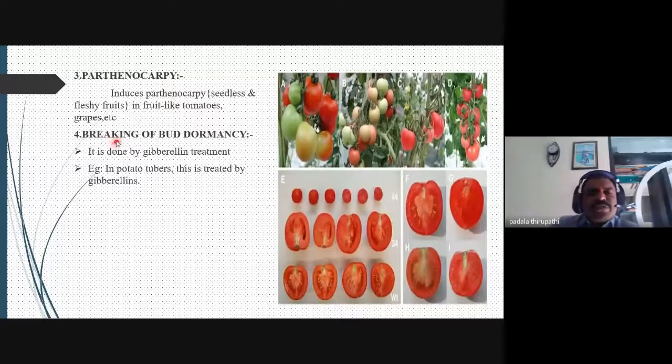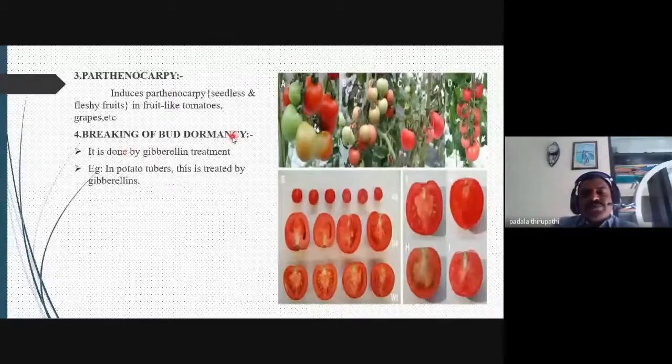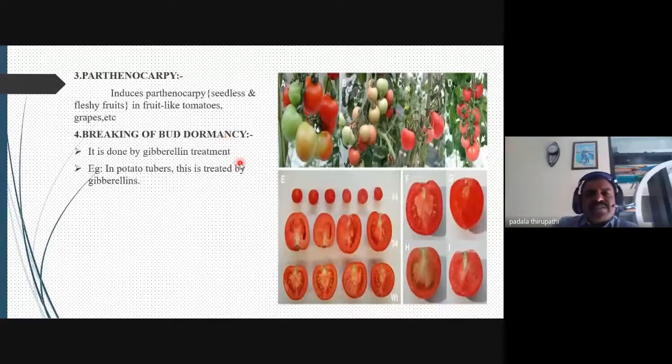Then another most important physiological function is the breaking of bud dormancy, which is done by gibberellin treatment. The dormancy is removed by external application of gibberellins in potato tubers.